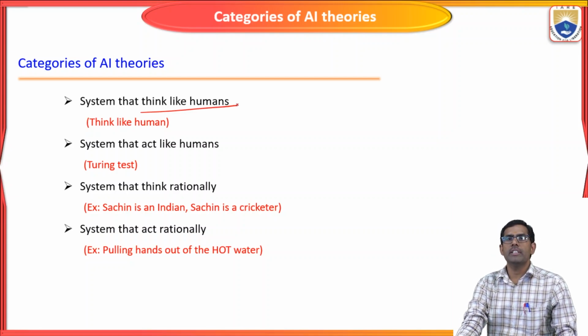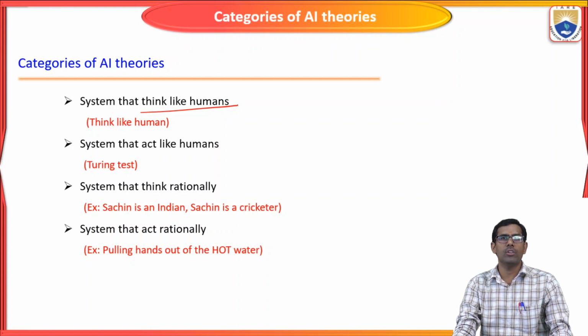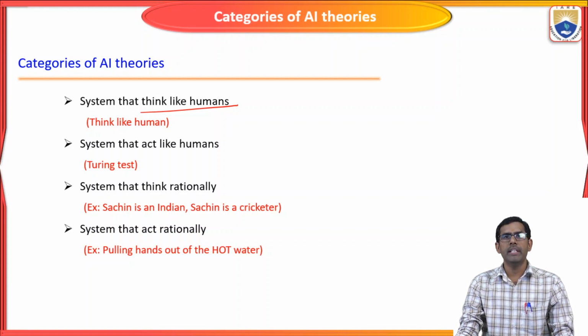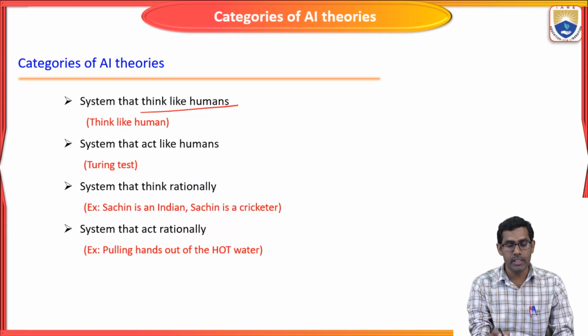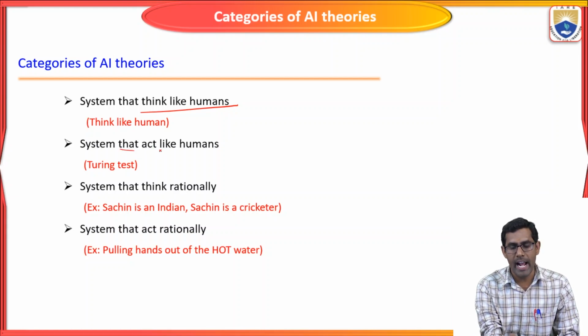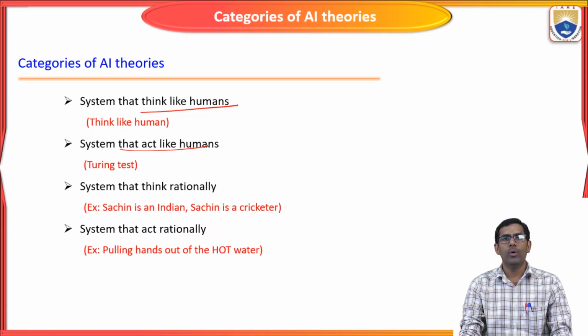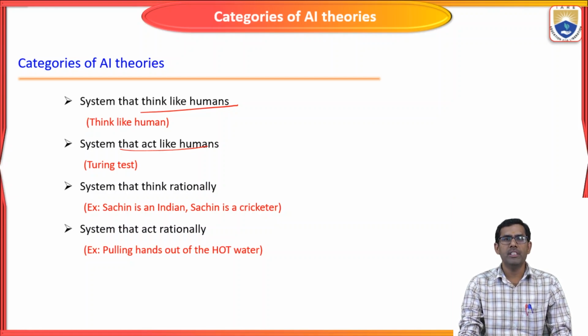While seeing the definition of artificial intelligence itself, I gave some basic concepts of how the system should think or act like a human. So the first category of AI is a system that thinks like a human. The second one is a system that acts like a human. How a human acts in a certain situation or based on the environment, the machine also should act like a human.